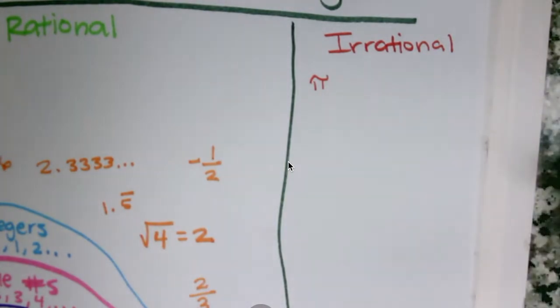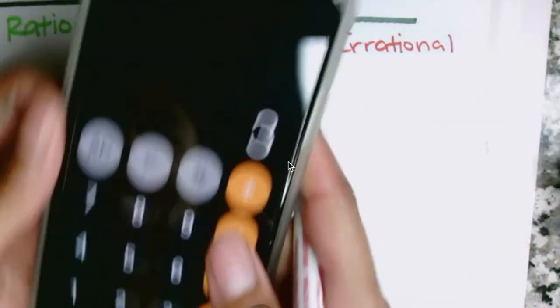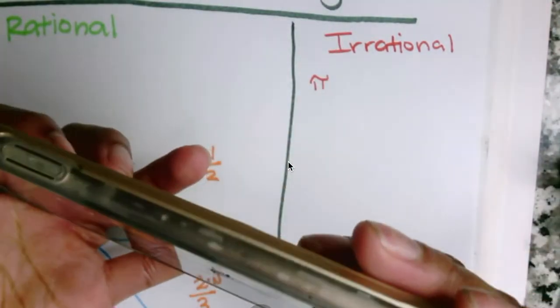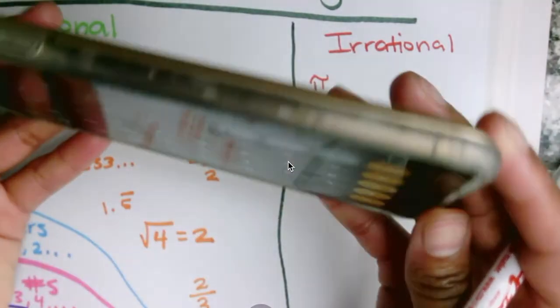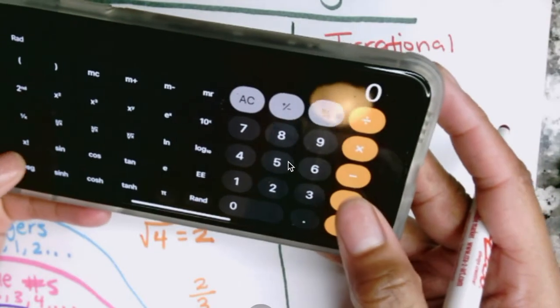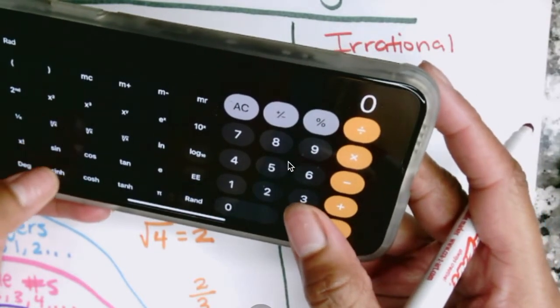So like, let me use my phone. And I type pi into my calculator. Where is pi? Am I blind?